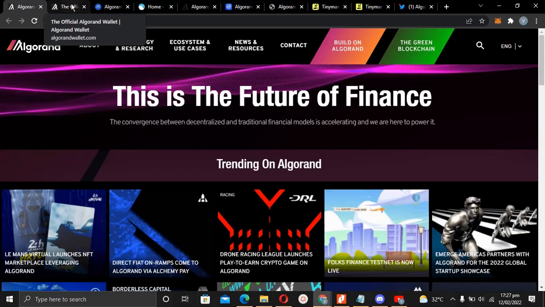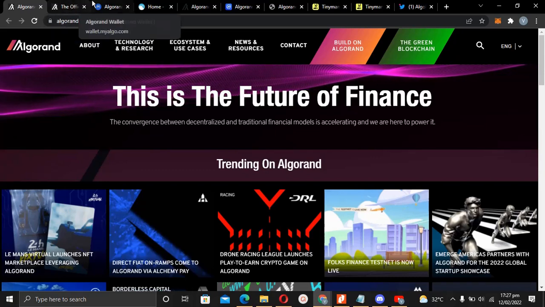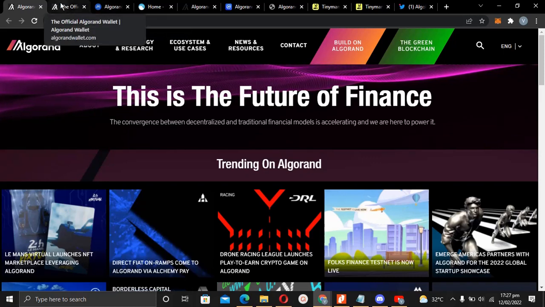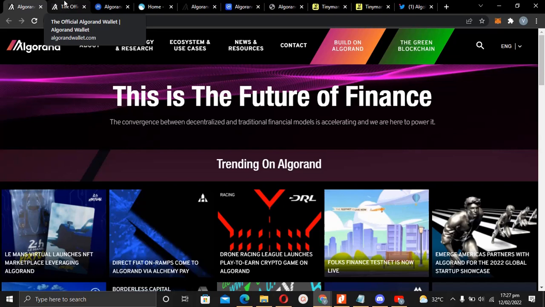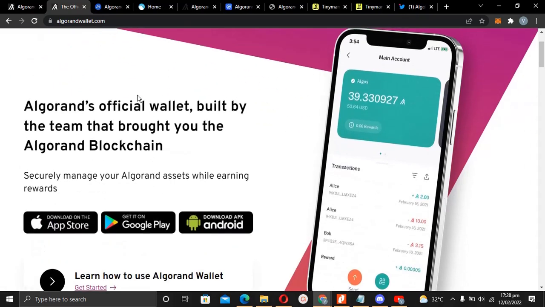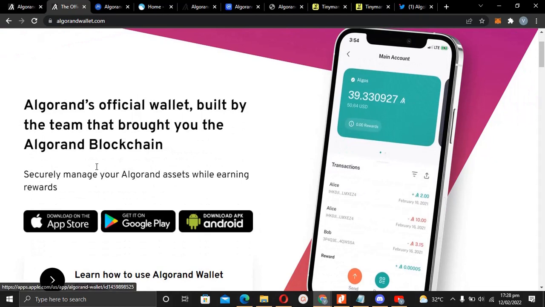Now, let's go over the wallet first of all. What wallet do I use to go over Algorand network airdrops? This will be explained now. For the wallet, you need an Algorand wallet. For your mobile devices, you would need the Algorand wallet, so go over to Play Store or App Store and search for Algorand wallet. You download that. That is what you're going to use on your mobile devices. But if you use a desktop computer, for me, I use my laptop for all of my airdrops.